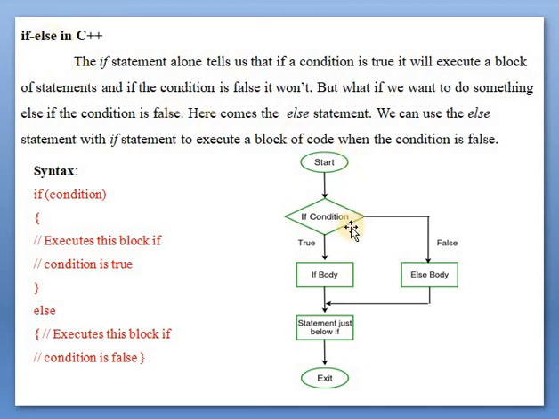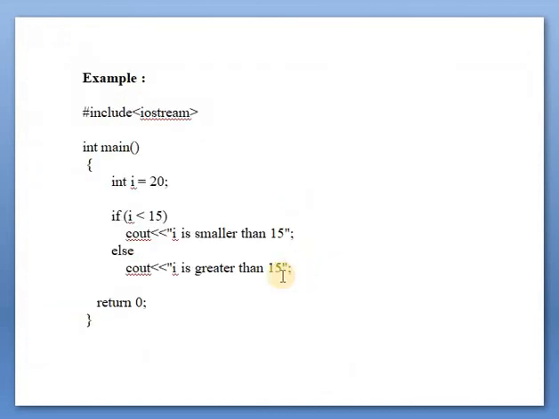So in if else, first the condition is evaluated. If the condition is true, it will execute the if body. If the condition is false, it executes the else body. And after completion of the if or else body, it will execute the next statement. This is the if else statement.